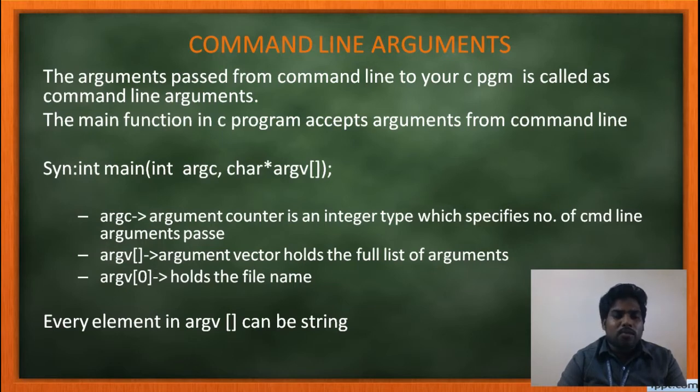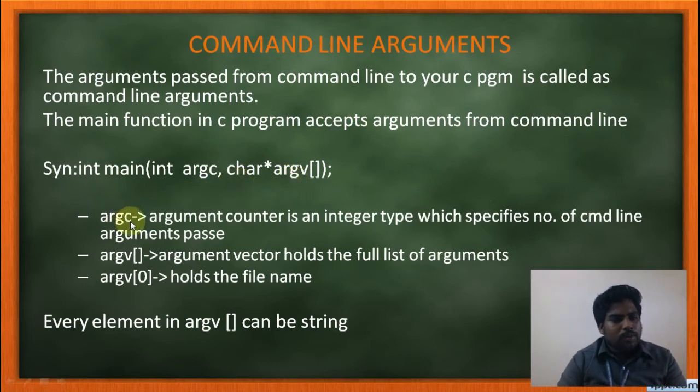If I pass 5 arguments, the argument counter value is 5. And what are the arguments you are passing? Everything should be considered as a string here. Anything you pass, numbers or values or anything, everything is considered as a string, and the string will be stored in the argument vector. Each string's base address will be stored here. Okay, it's an array of pointers, right? So each string's starting position address will be stored in this array of pointers.